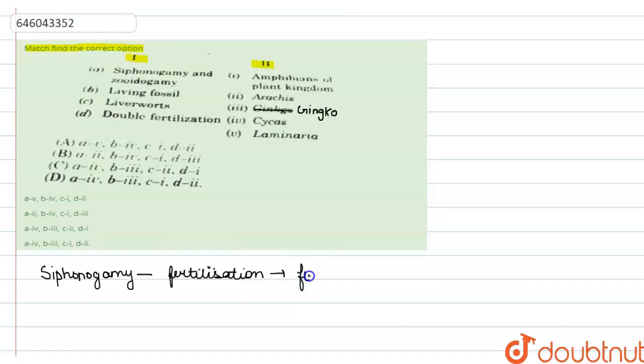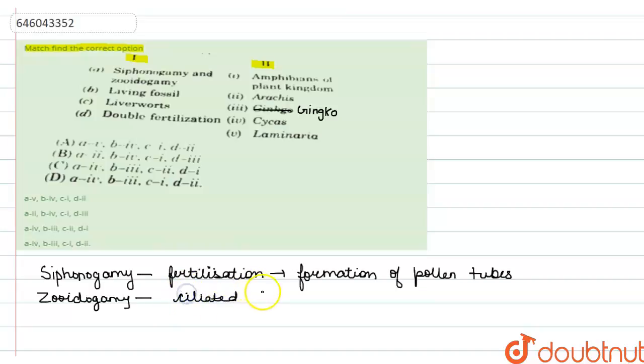If we talk about zoidogamy, it is the type of fertilization in which ciliated male gametes take part in the process of fertilization.